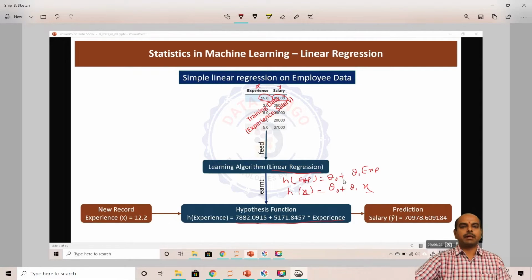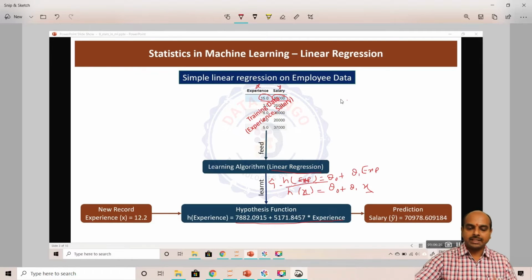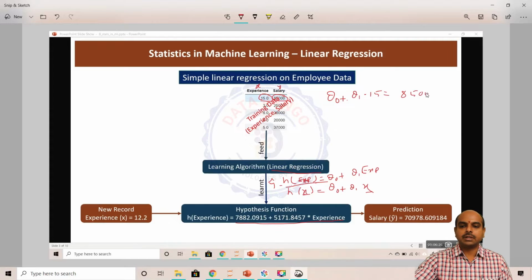This is the function. In this data set, we have got experiences, so we can form the equations. h of x is nothing but y cap, which we are trying to predict, but we can form equations like this: theta 0 plus theta 1 into 15 is equal to 85,000, right?